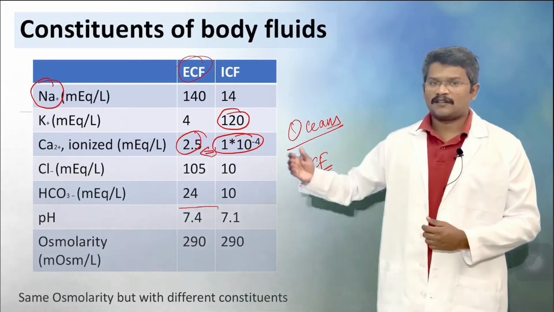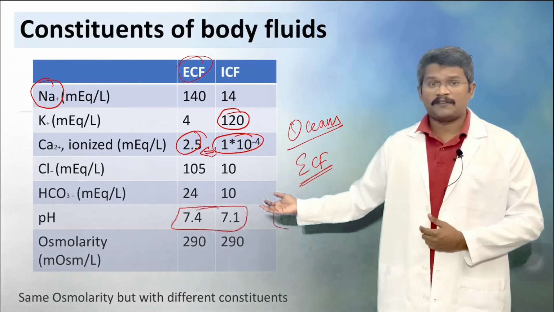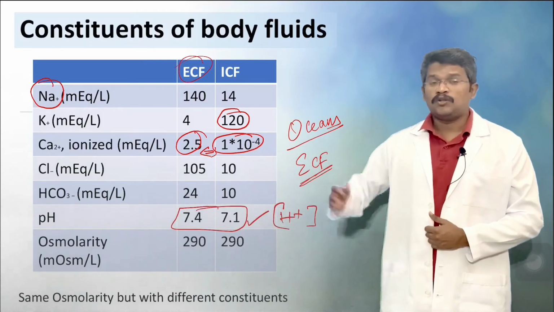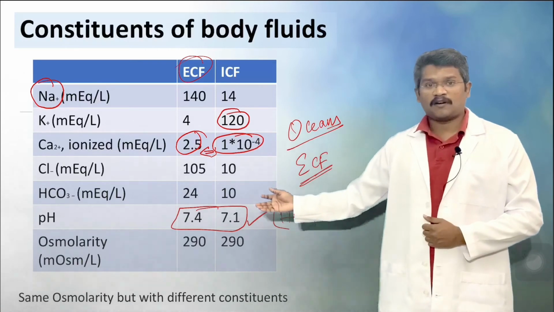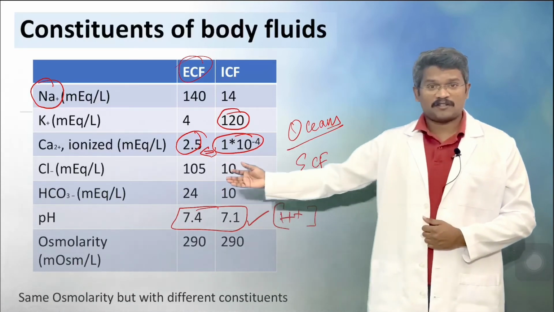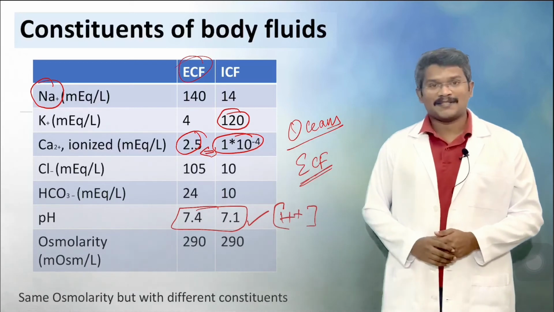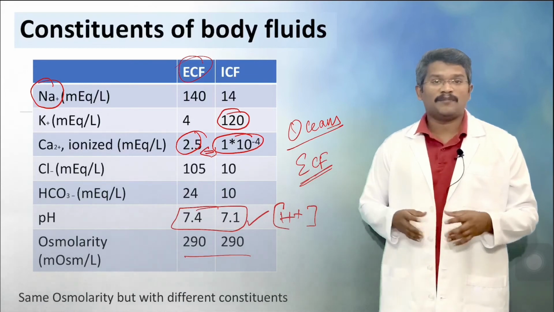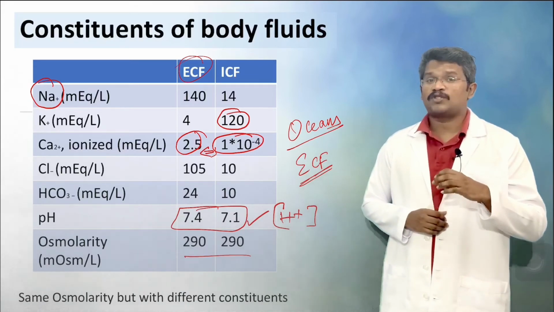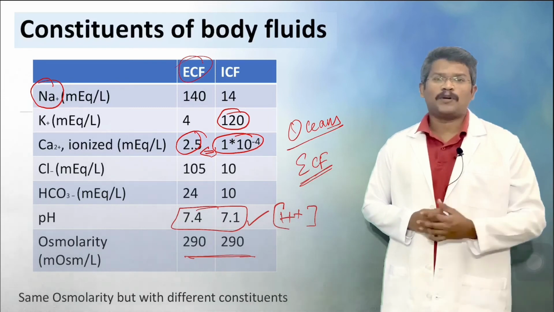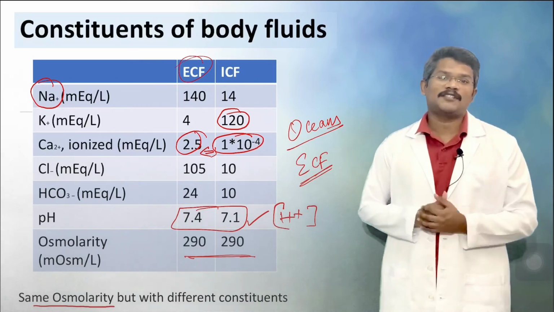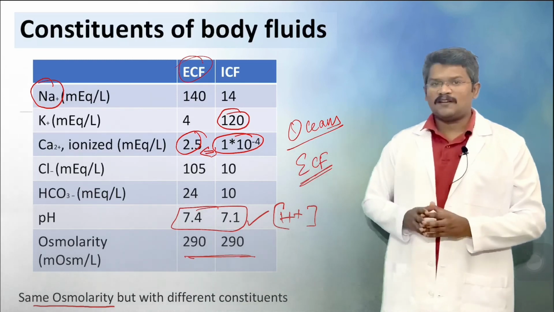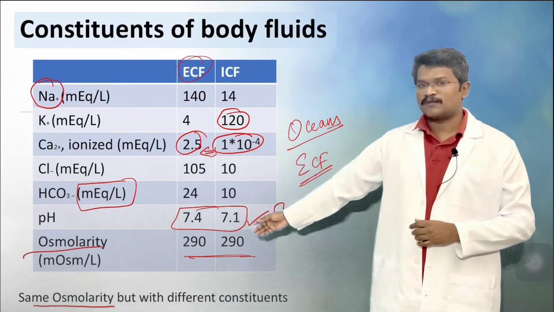And the pH, which is the hydrogen ion concentration, is again different between the extracellular and intracellular fluid, the intracellular being more acidic. As you can see, the concentrations of individual constituents are different between extracellular and intracellular, but the osmolarity remains the same, an average of 290 milliosmoles in both compartments. That is because water freely moves between the two compartments. Even if a small difference arises due to movement of ions, the water moves and neutralizes the osmolarity difference between the compartments. As you have seen, there is milliequivalents above, and here it is milliosmoles written here.